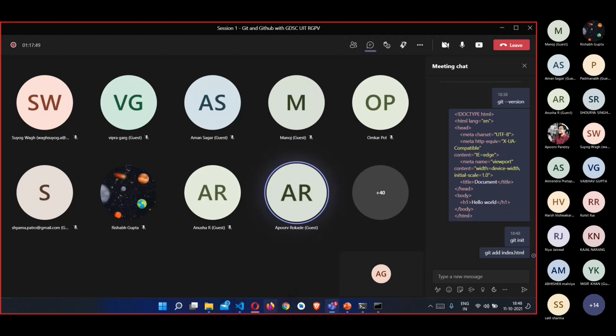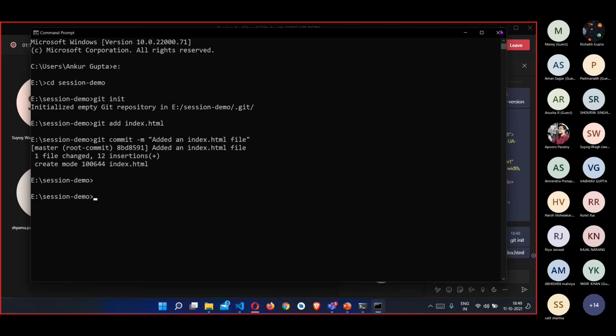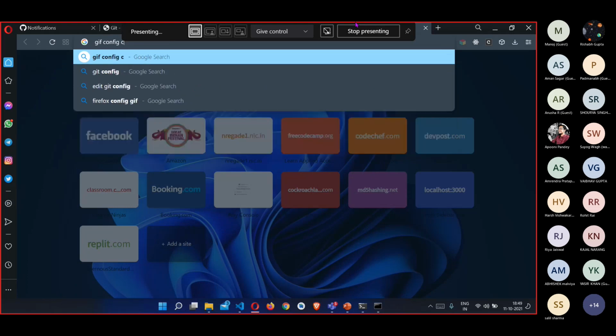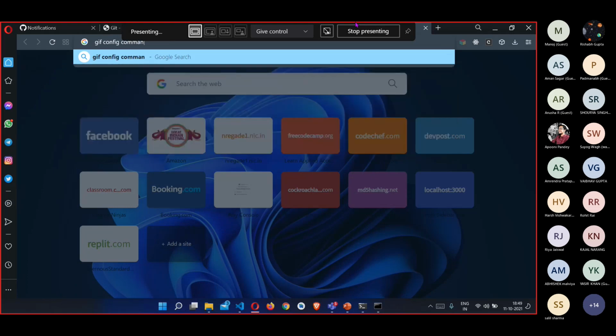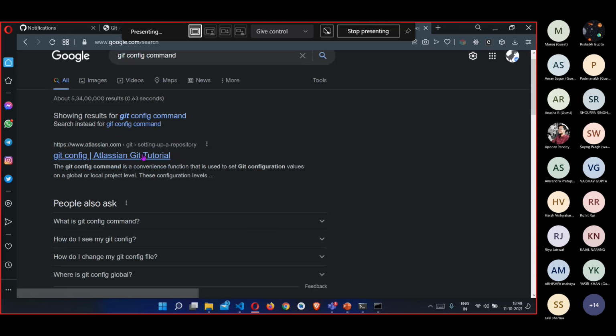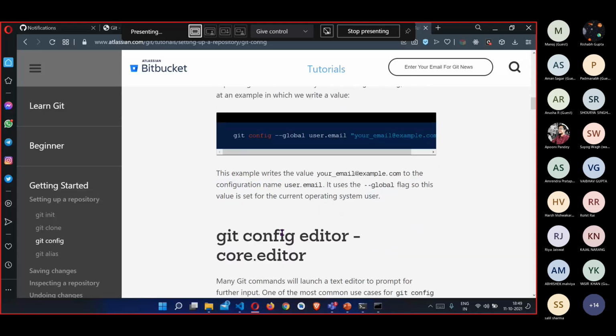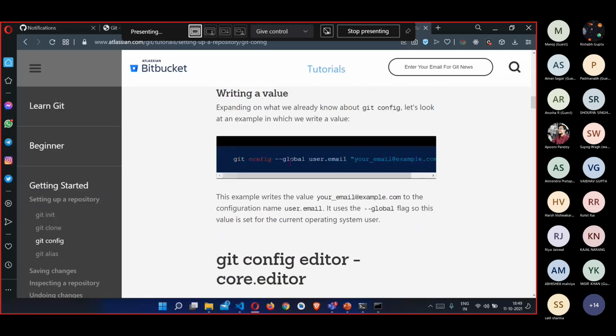Got it. Actually, you also need to set your username and email ID. I'm sorry, I skipped that part because I already have that set up. But let me just search for the exact command. The git config command. I'll share the command with you. I'm sorry, I totally forgot that you also need to add your username here. It's totally okay.